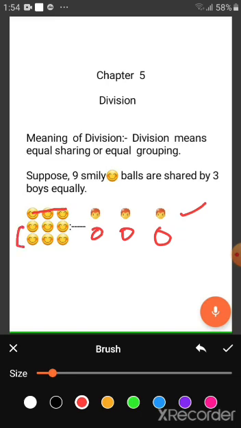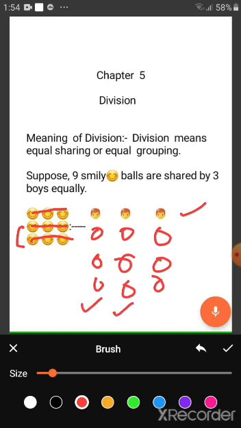Again I distribute one ball to each boy. So, how many balls are left? 3 balls left. Again I distribute one ball to each boy. Now you see here that each boy gets 3 balls. Each boy gets how many balls? 3 balls. So if we divide or equally share 9 small balls among 3 boys, each of them gets 3 balls.